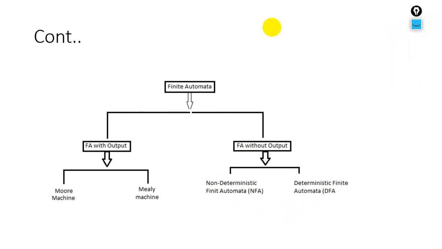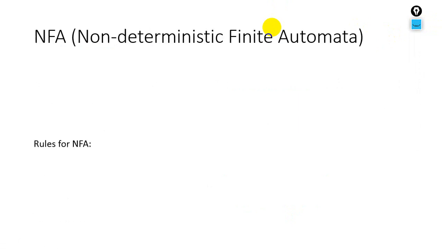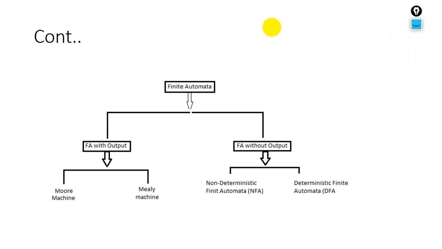Next, we have the different types of finite automata. Finite automata, we can say FA, is the diagrammatical representation. Here we have two types of finite automata. One is finite automata with output, the other is finite automata without output.